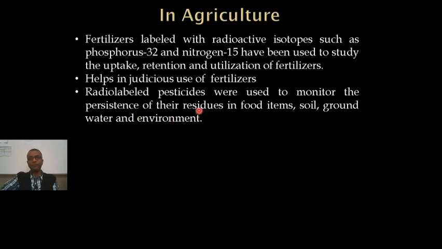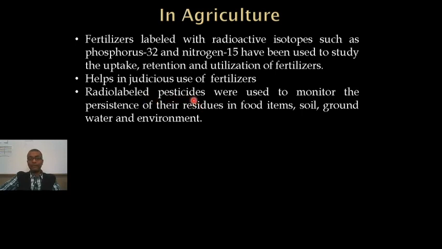From the plants we get our food. When we use pesticides for the purpose of agriculture, these pesticides find their way to our food items. Using radio-labeled pesticides means using a mixture where a little amount of radioisotope is mixed with the pesticides.